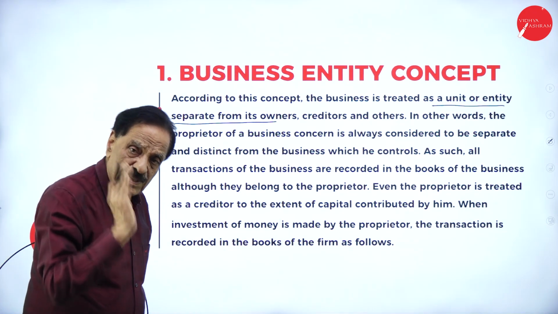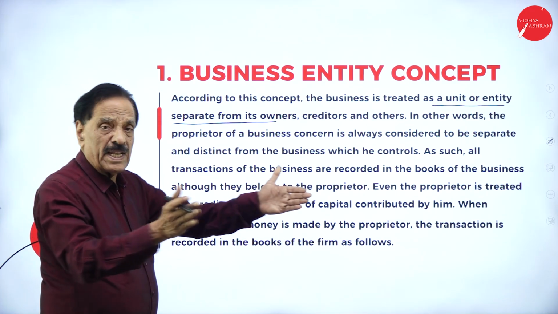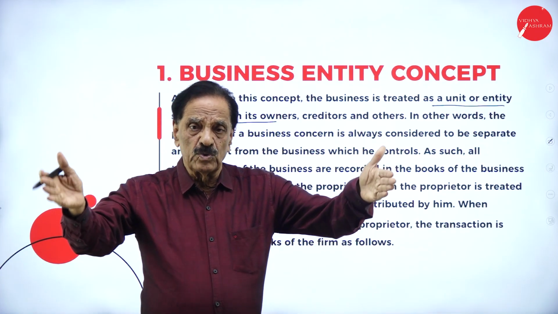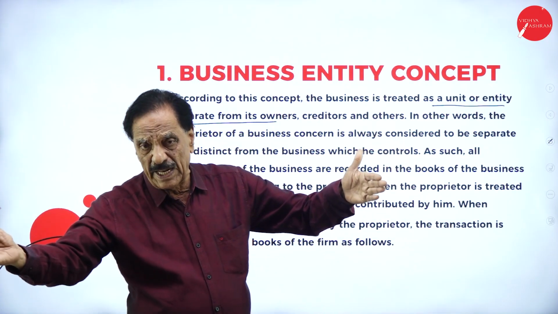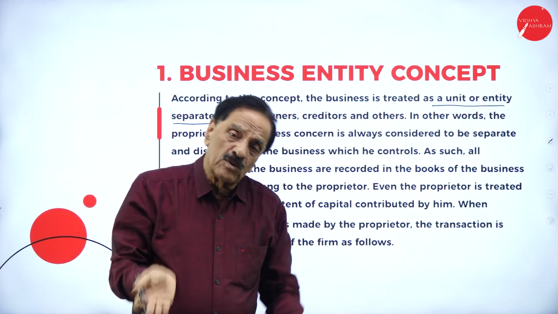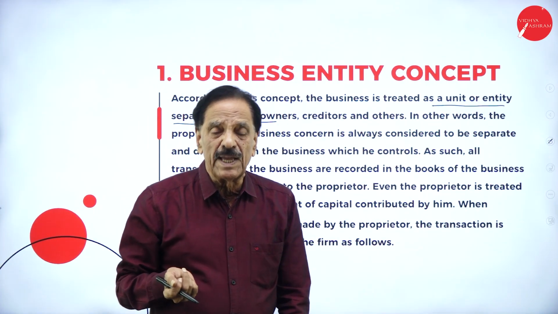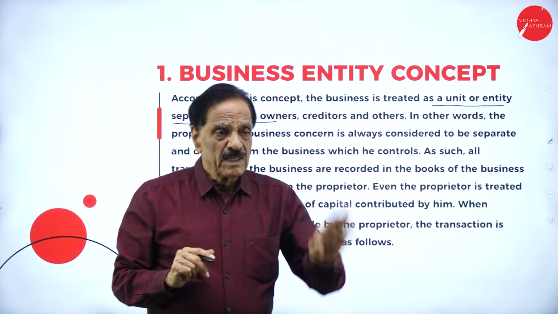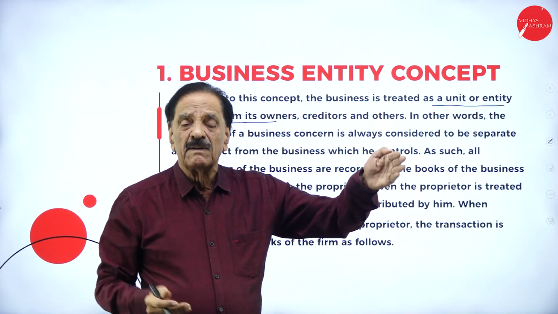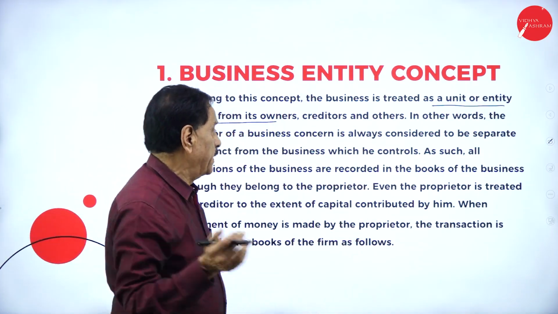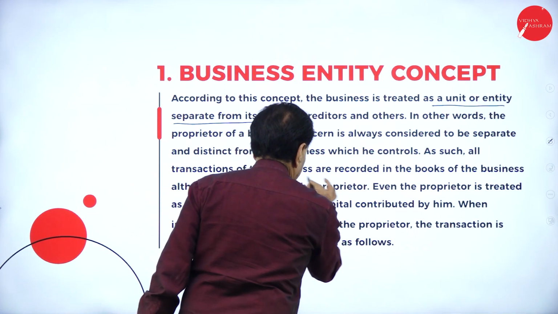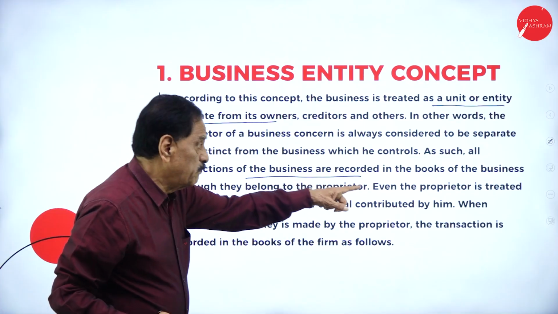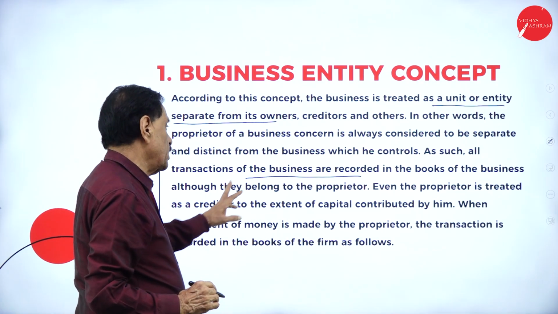Here, he is saying that business and the owner are two separate entities, one side as a businessman, one side as a business. Though it belongs to him only, we say that business is one unit, owner another unit. As such, all transactions of the business are recorded in the books of the business,